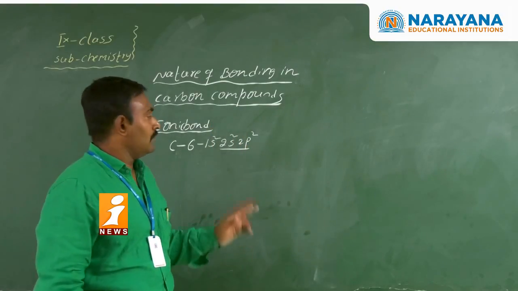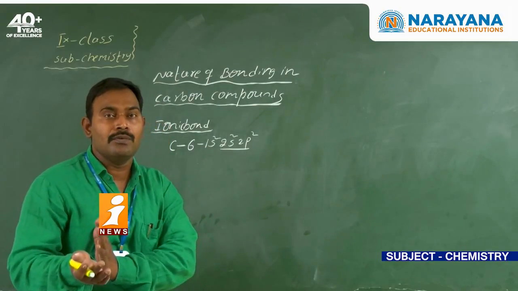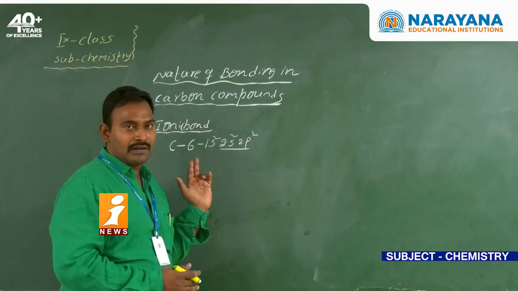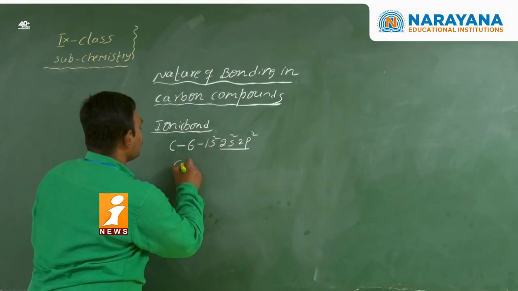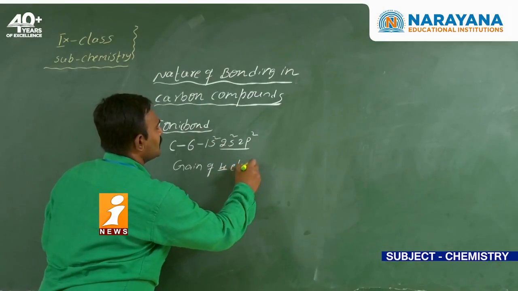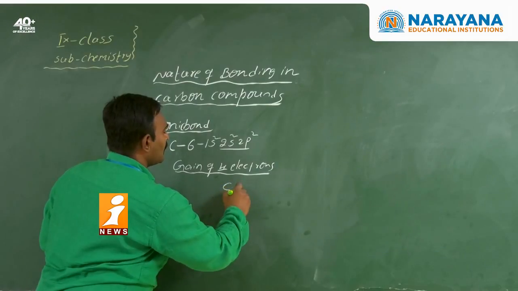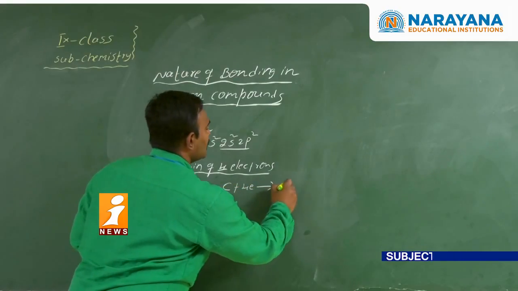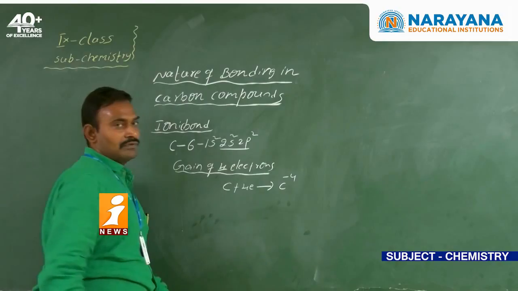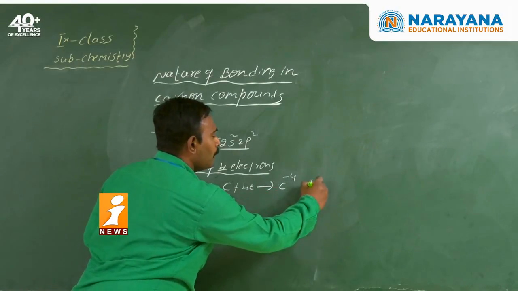So it has to either gain 4 electrons or lose 4 electrons. If it gains 4 electrons, carbon plus 4 electrons gives C4-, so it is an anion.